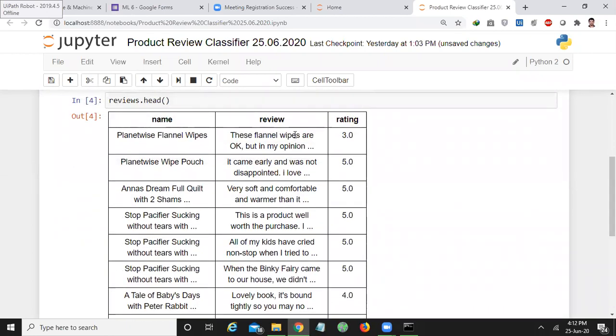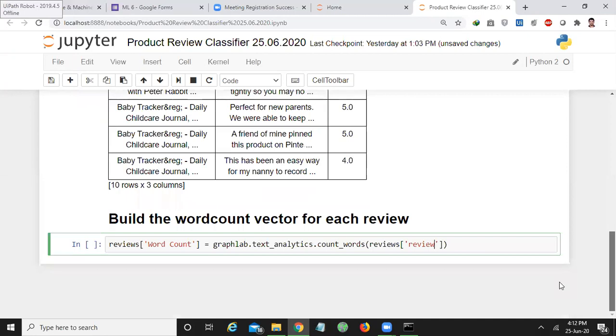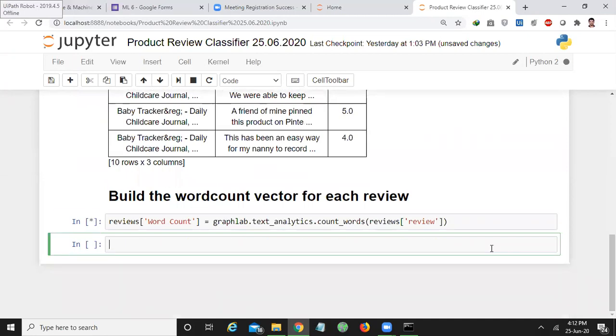That means I want to construct the word count vector for this review, word count vector for this review, word count vector for this review, and so on and so forth. Let me execute this. So the word count vector has been successfully created.